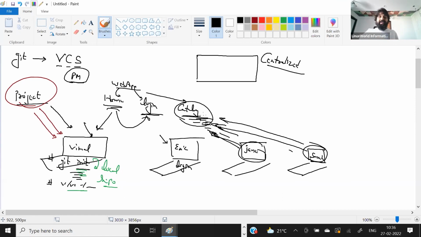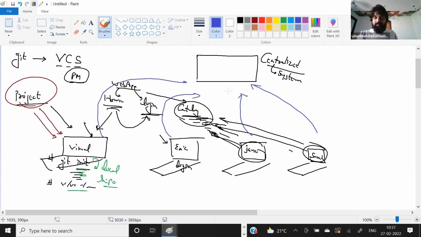So I need some kind of centralized computer or centralized system where everybody keeps on uploading their code, depending on when they want to upload, in one centralized location. And what they're uploading is the entire repository.